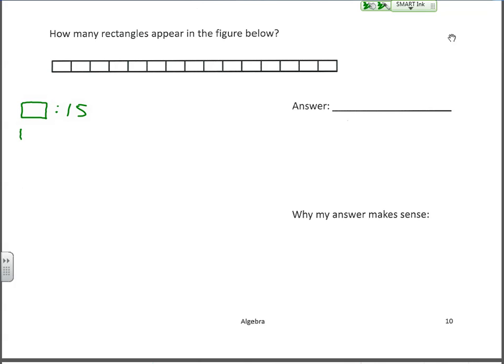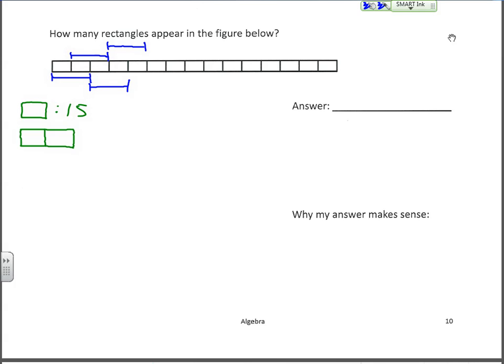But how many 2-unit rectangles do you have in the figure? There's one. There's another. There's another.